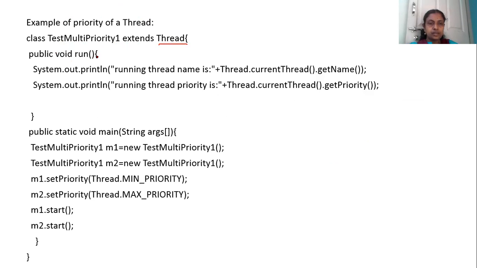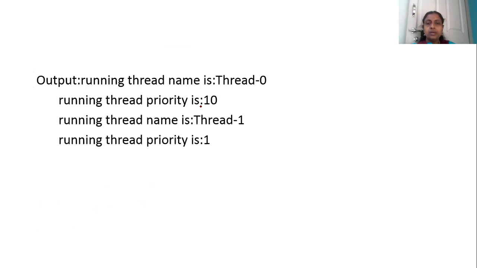I am using a method called run, then trying to get the name of the thread and also the priority. So here I have an object M1, and I create an object M2. In M1, I am setting the minimum priority. In M2, I am setting the maximum priority, then starting M1 and starting M2. Once I run the program, initially the thread is 0. The maximum priority will print as 10, and the minimum priority will print as 1.